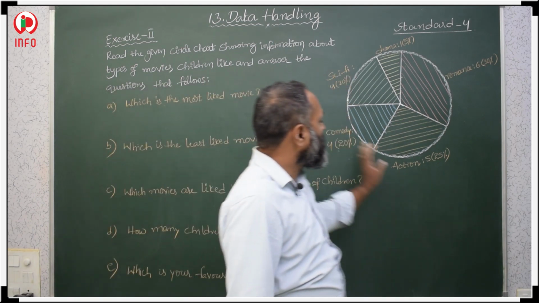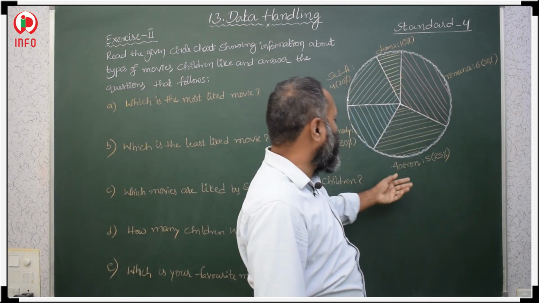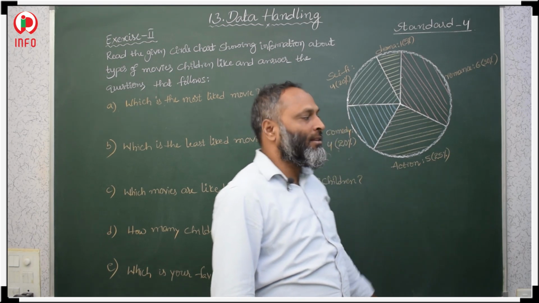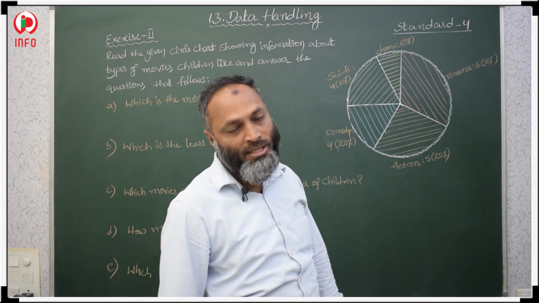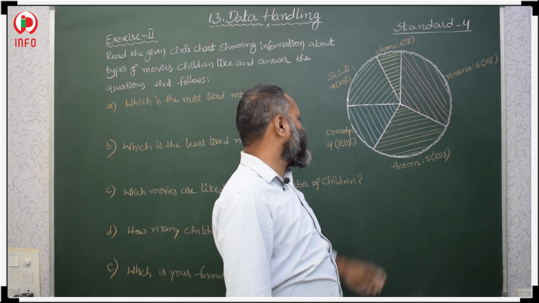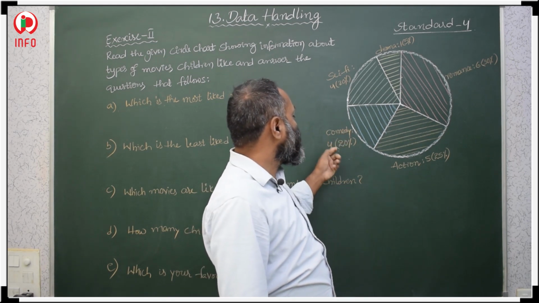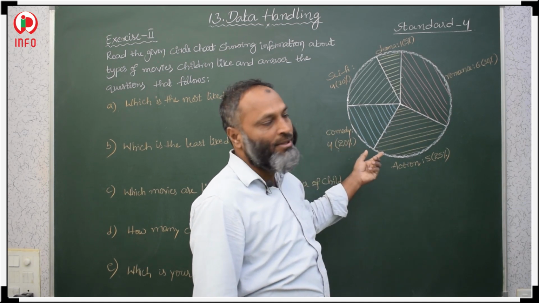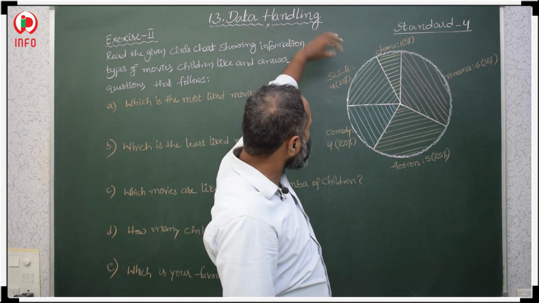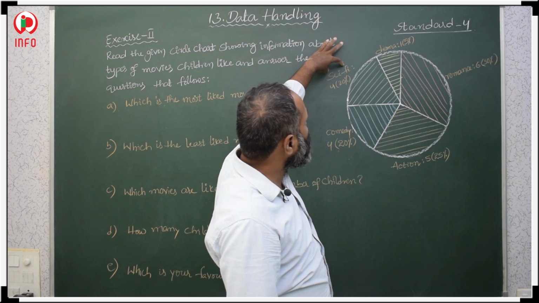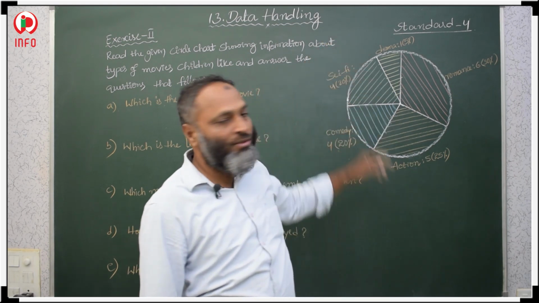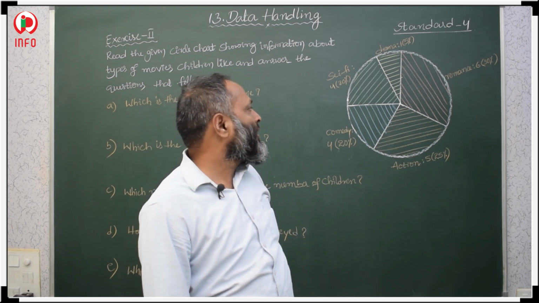Here there are some pictures. Action movies: 5 children like action movies, that is 25% of the students. Then comedy movies: 4 students like comedy movies, that is 20%. Then science fiction: 4 students like it, that is 20%.